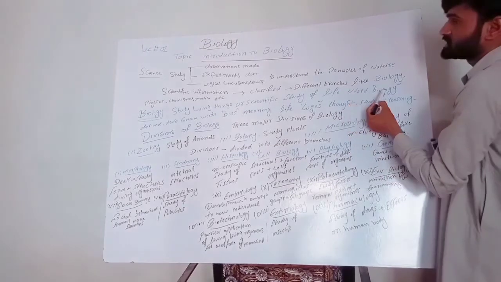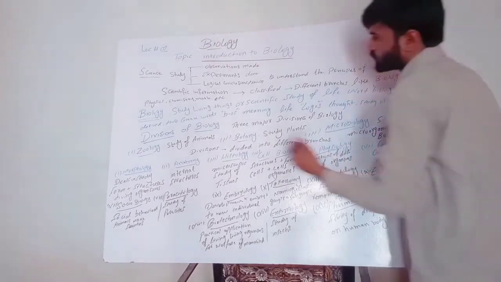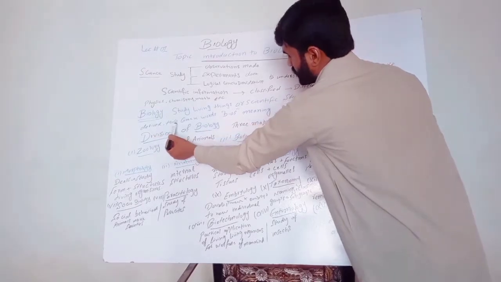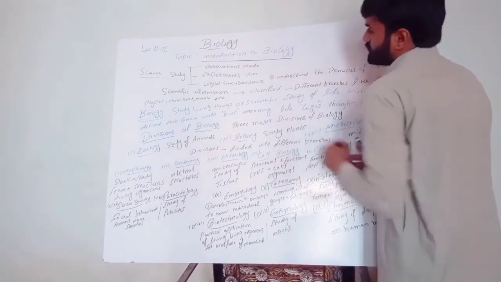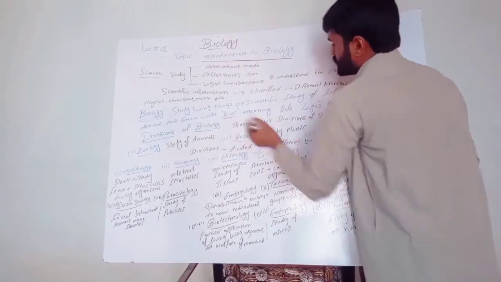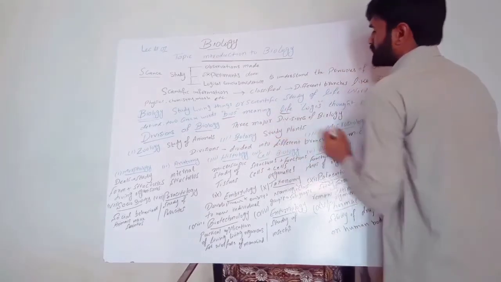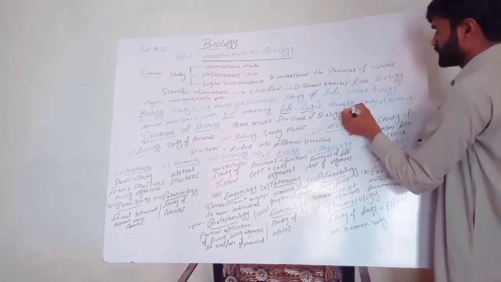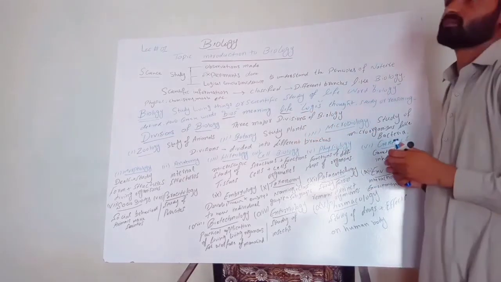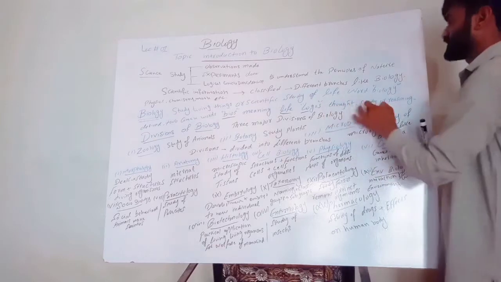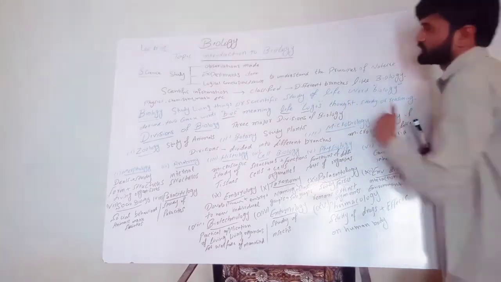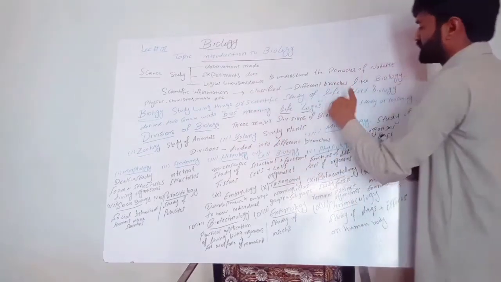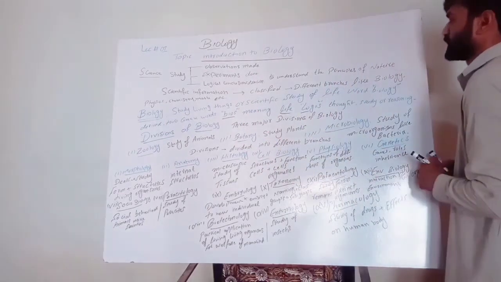The word biology has been derived from two Greek words. First word is bios, meaning life, and the second one is logos, meaning thought, study, or reasoning. So, the study of living things or scientific study of life is called biology.